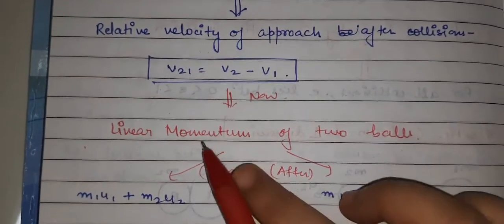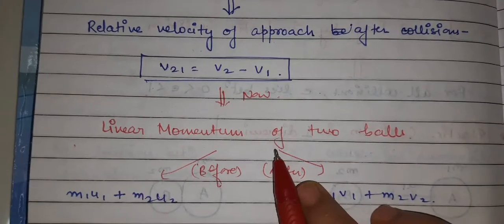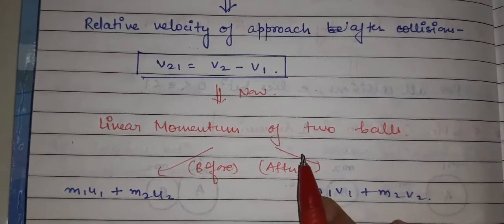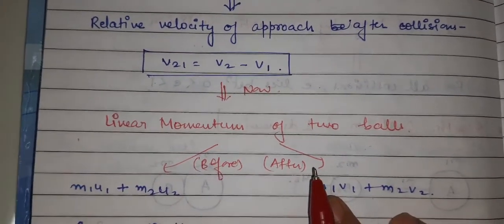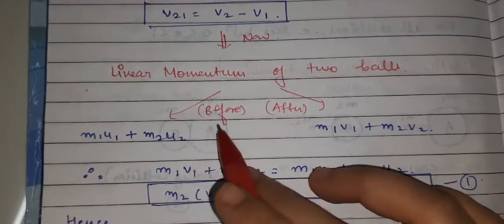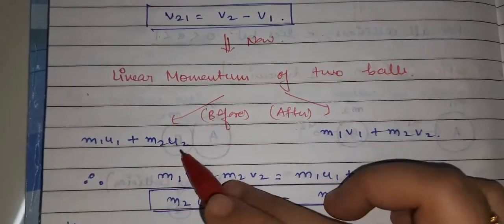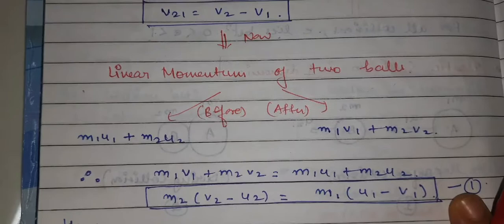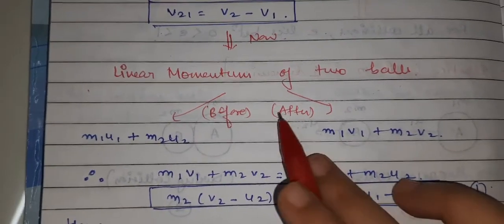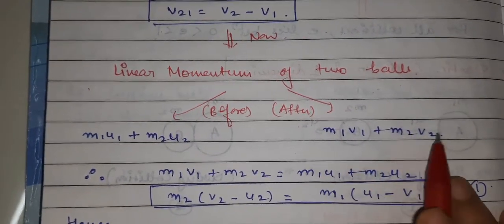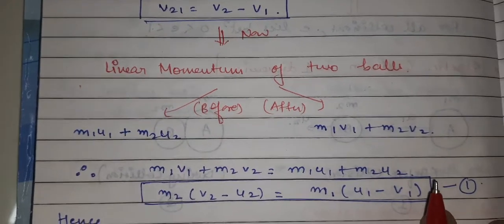Now since we are talking about the elastic collision, one thing we have studied is that the linear momentum of the two balls should be conserved. So if I talk about before, the total linear momentum of the two bodies is m1 u1 plus m2 u2, and after the collision m1 v1 plus m2 v2. This all we have studied in class 9.